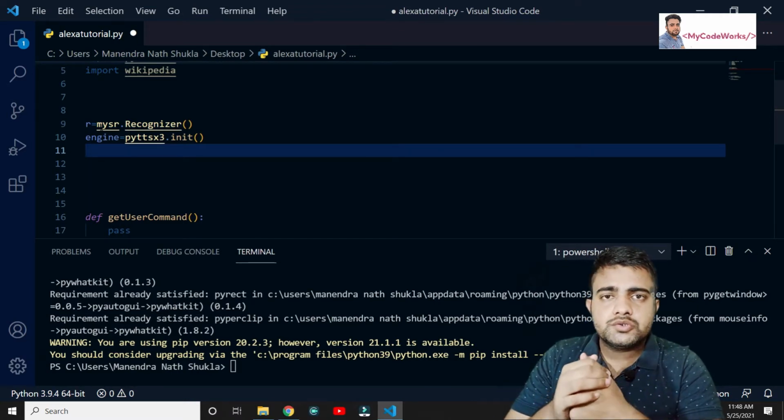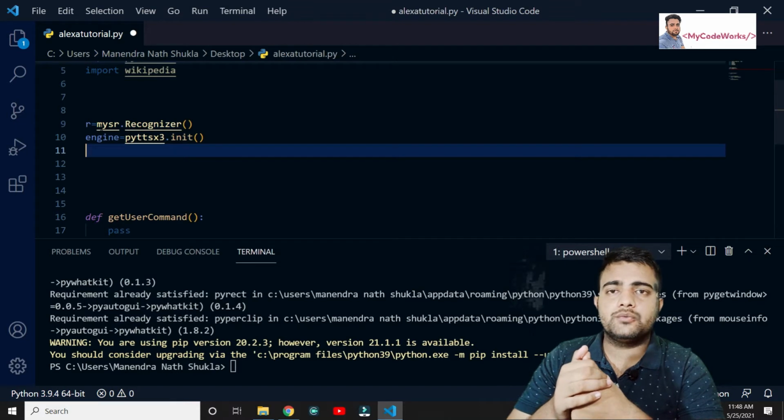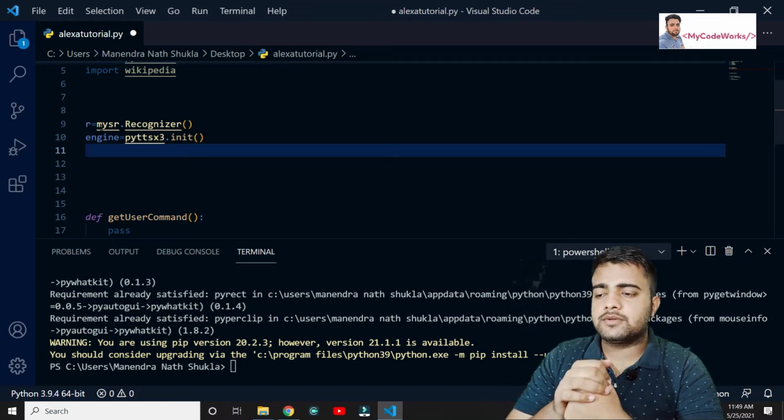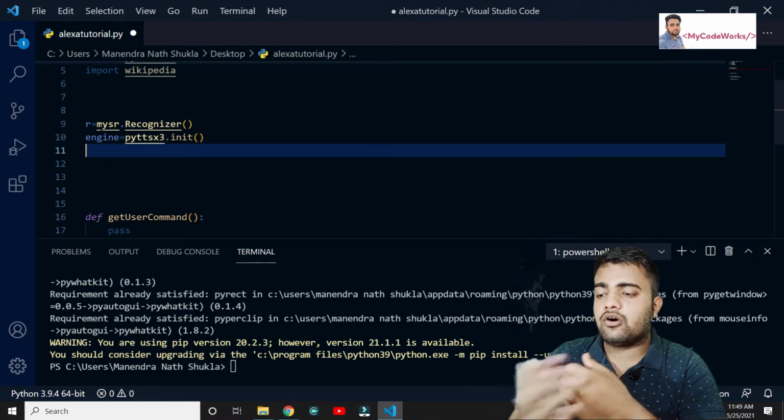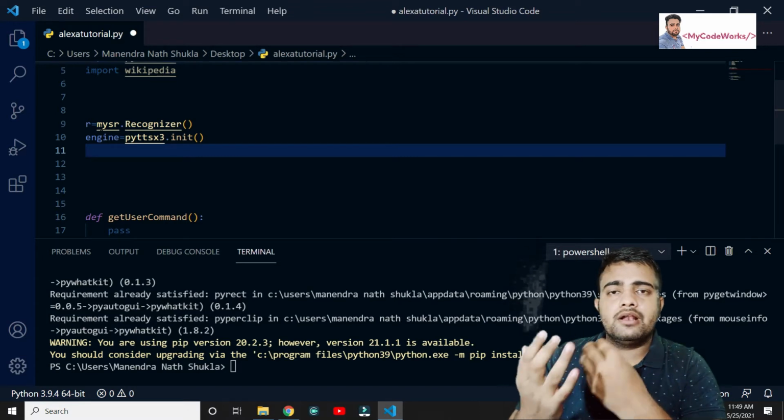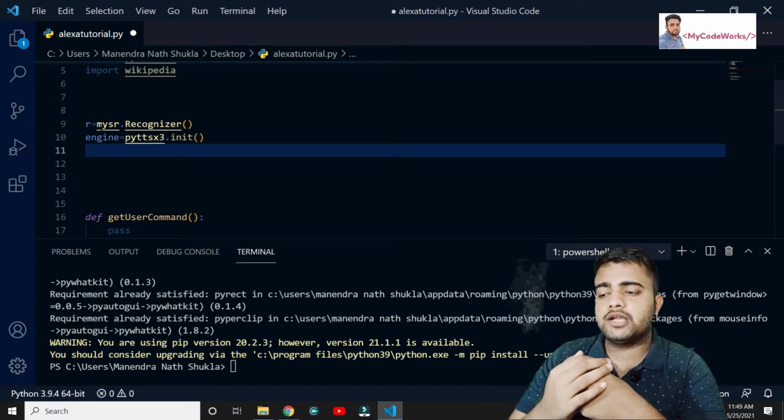One more thing we are going to do here is about voices. The engine has voices, and for getting voices we use the getProperty method, and we have options. If you do not select those things, it is going to return a male voice by default. When you convert text to speech, it should be in a male voice or a female voice. For that, we are going to select a female voice.